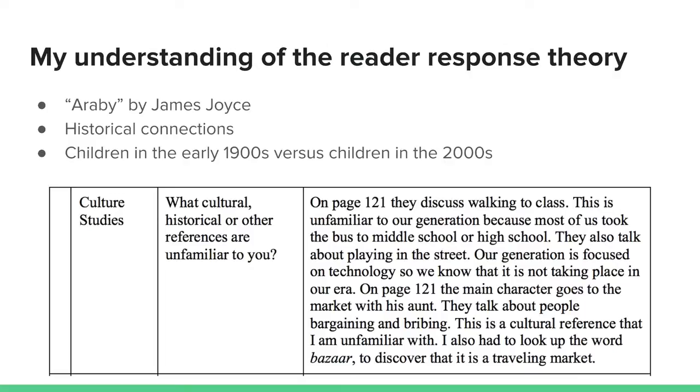In the story, I was able to notice the difference between a child's life in the early 1900s compared to modern life today. On page 121, Joyce discusses how the children walk to school and play in the street. This is very different from children in the 2000s because many parents have stricter rules. Kids nowadays are more tech savvy, therefore they play outside significantly less than kids in the early 1900s. Being able to make this connection helped me better understand the short story, and it also allowed me to think outside of the text and connect it with my life today.